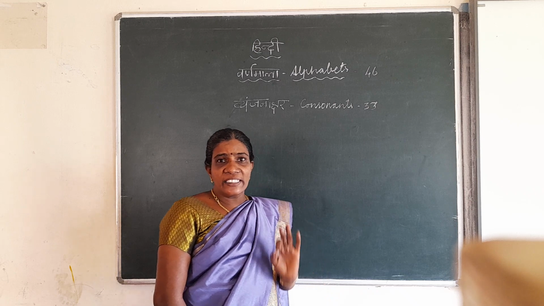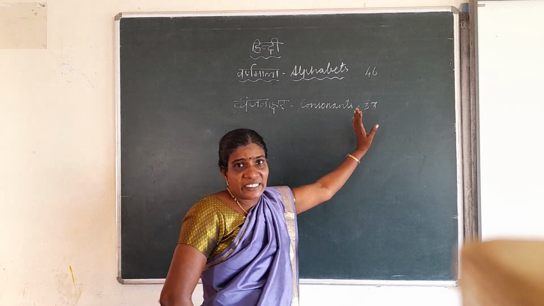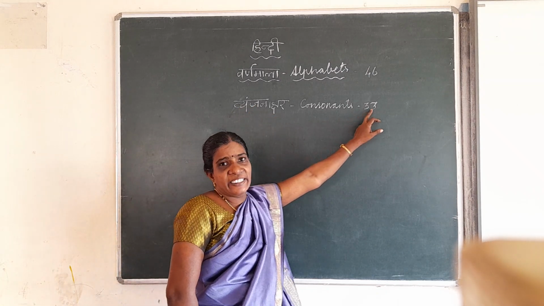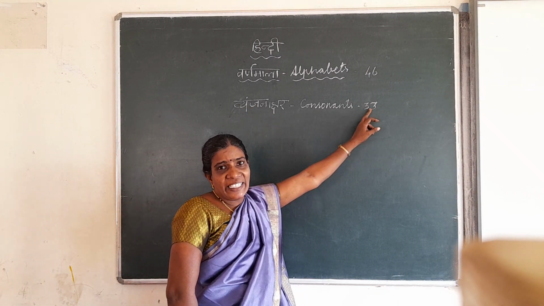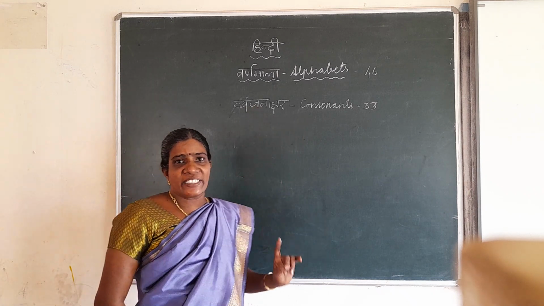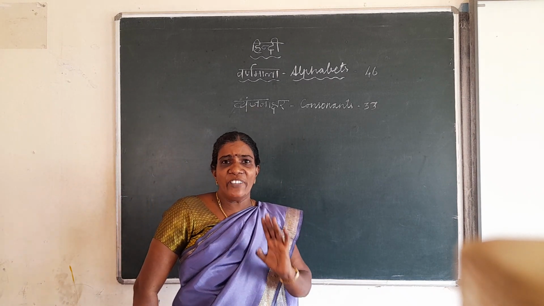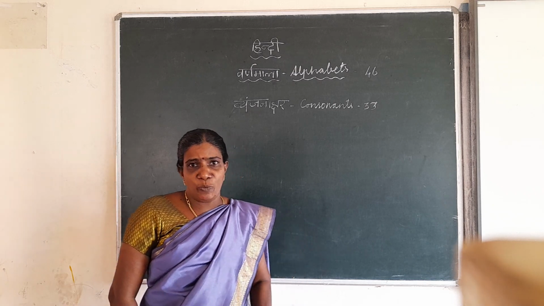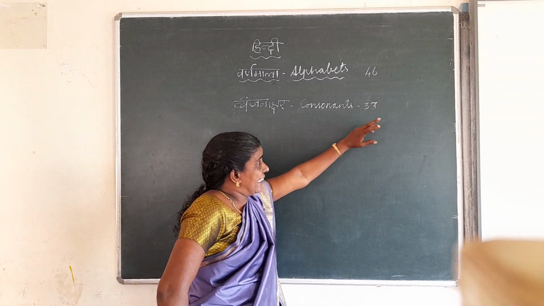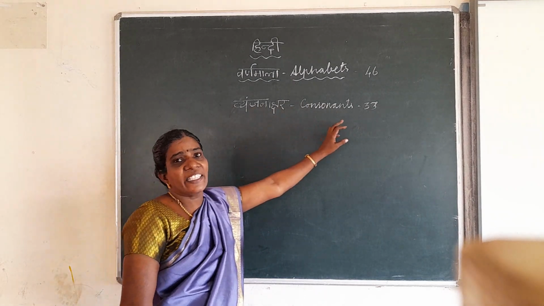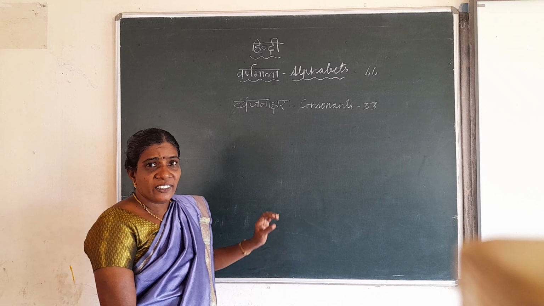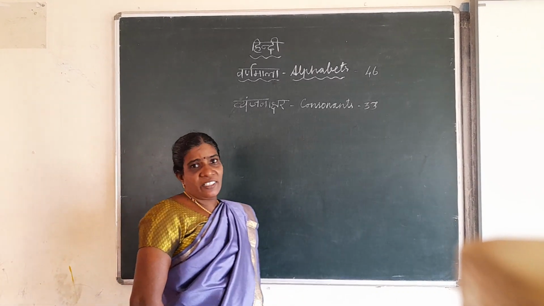There are 33 consonants in Hindi. हिंदी में व्यंजनाक्षर 33 हैं. Question: हिंदी में व्यंजनाक्षर कितने हैं? हिंदी में व्यंजनाक्षर 33 हैं. How many consonants are there in Hindi? There are 33 consonants in Hindi.